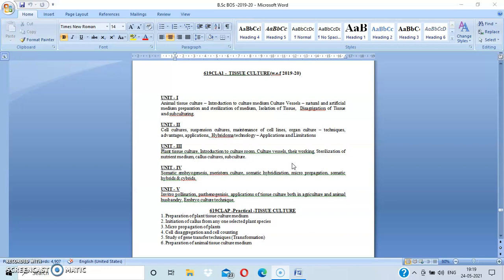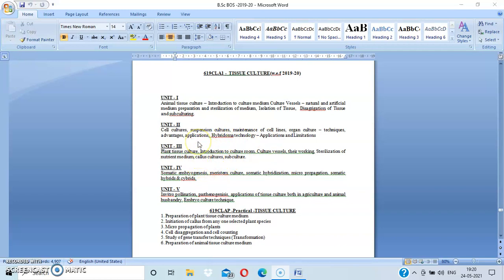Coming to plant tissue culture introduction: how to maintain your culture room, how to maintain your culture vessels, and how to maintain your working area. And like your animal tissue culture, here also you are going to study sterilization of the nutrient medium. What is callus? Callus is an undifferentiated cell mass, and after getting a callus, how do you subculture that callus into another fresh medium? These all you study in this unit 3.